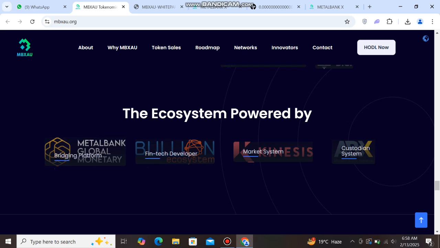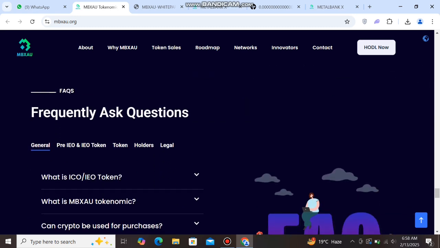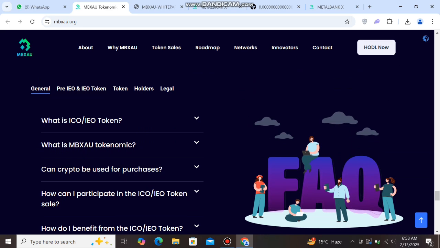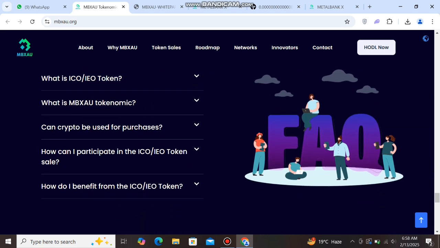You can check here. And next you can scroll down and see this frequently asked questions: what is ICO and IO token? What is MBXAU tokenomics? Can crypto be used for purchase? How can I participate in the ICO and IO token sale? How do I benefit from the ICO and IO token?